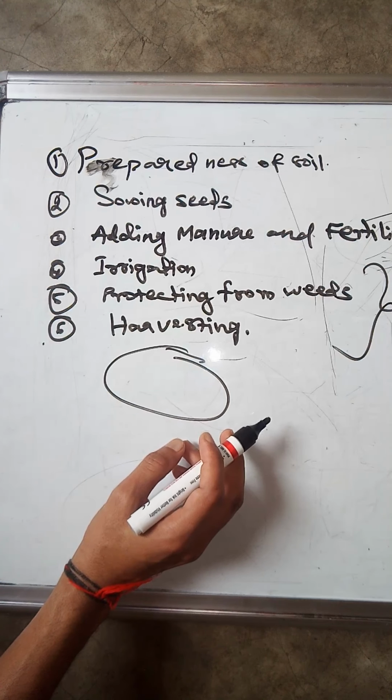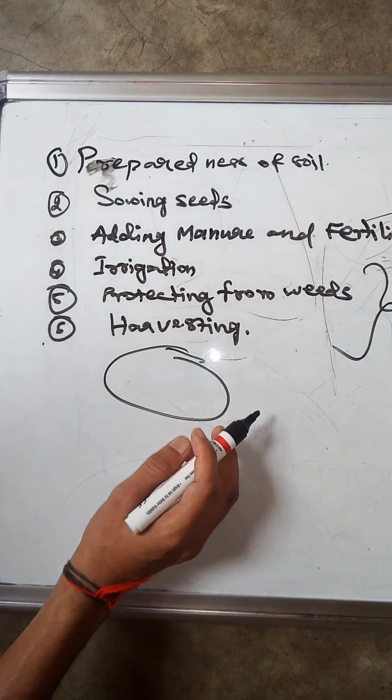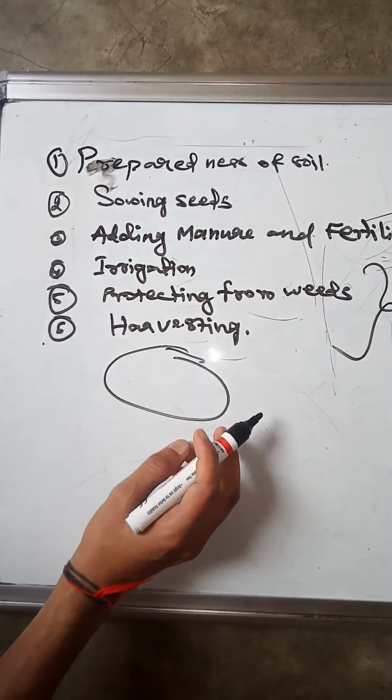This humus is very rich in nutrients. So this humus always decomposes on the surface of the soil. So at the bottom of the soil there is no humus. So what do we have to do to distribute this humus uniformly? We have to change the soil.